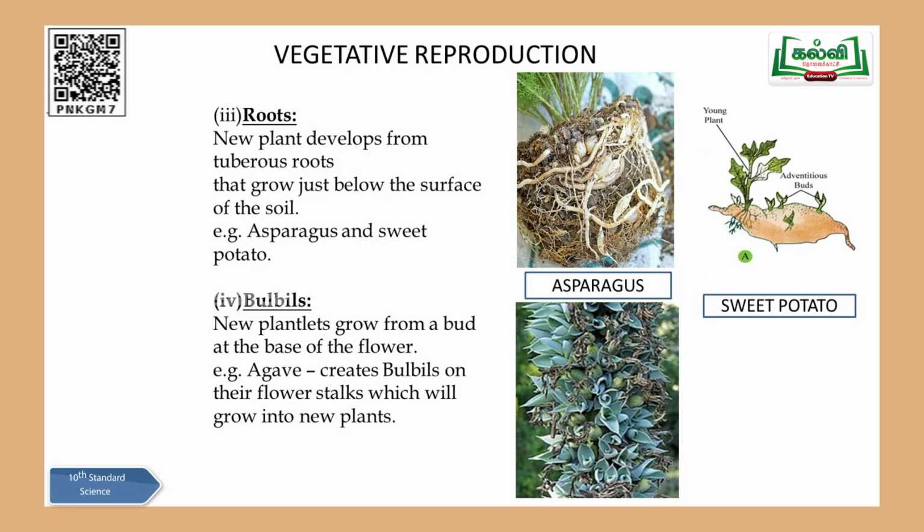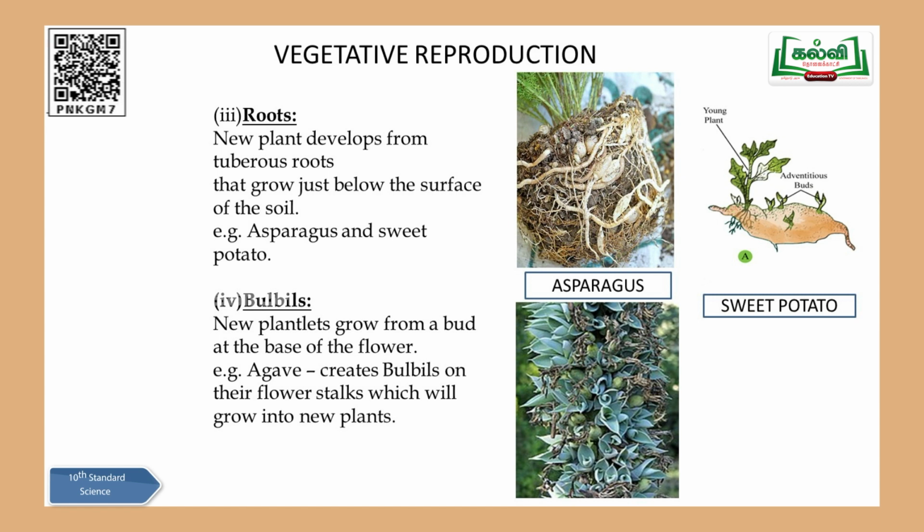Same way you can come across it in sweet potato. Look at the diagram. Sweet potato also, the main plant is there, and you see the root system. One particular fiber of the root will be giving a tuber-like structure. That tuber will be attaching itself to the ground and absorbing nutrients from the soil, and later on this will detach from the mother plant and it will give rise to a new one. So that's called an offspring. Is that clear? So roots are playing a major role in these particular examples. You can see the asparagus as well as sweet potato. Only roots are taking part in this reproduction. Hence it is also a type of vegetative reproduction.